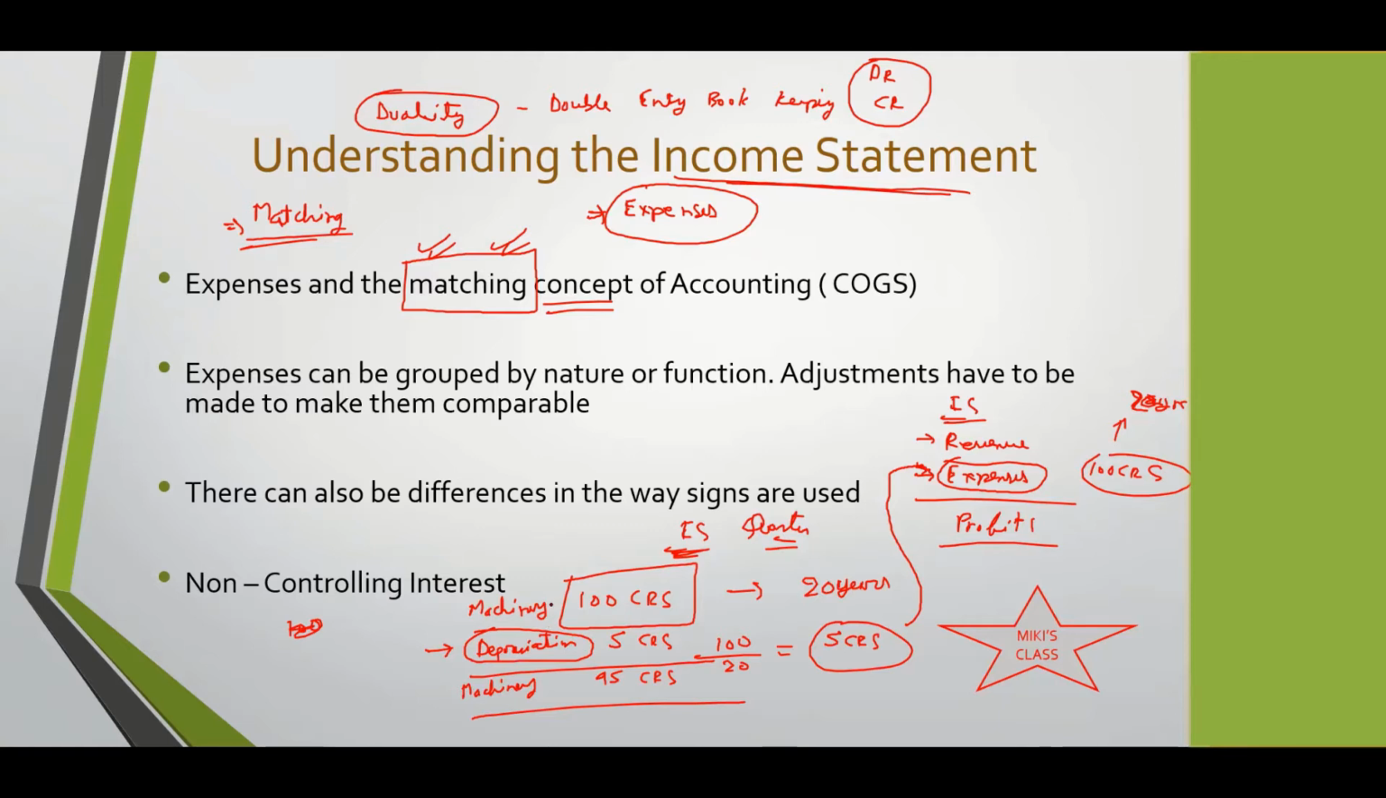Now the second part of the question. What happens to the rest of the 95 crores? Where does this show up in the financial statements, Shailaja?